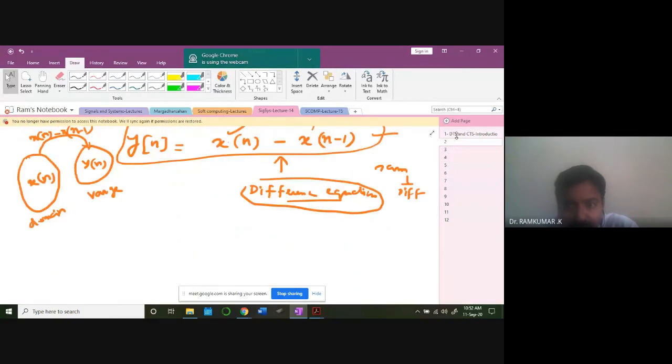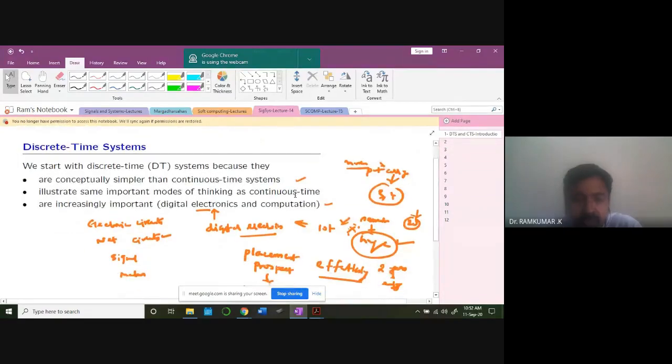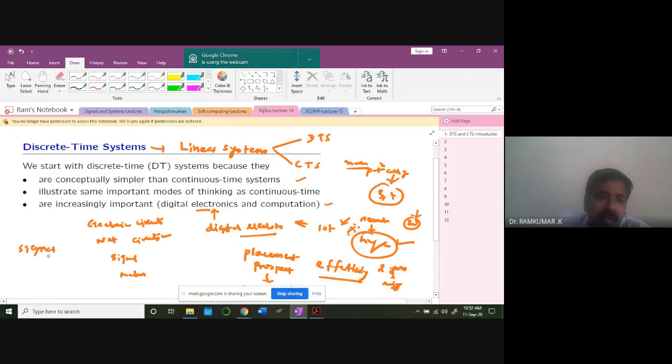Difference equation is being introduced. It is called discrete time systems. So basically we are talking about linear systems. Under linear systems theory, we have two: discrete time systems and continuous time systems, like in the case of signals. So far, we have learned some signal operations. Now, gradually, we are moving towards systems. And the systems are something which is going to operate on the signals. Always remember that. The signals can be x of n, y of n, x of t, y of t.